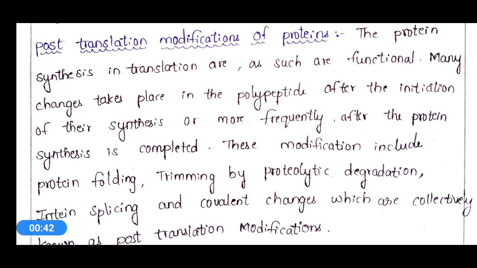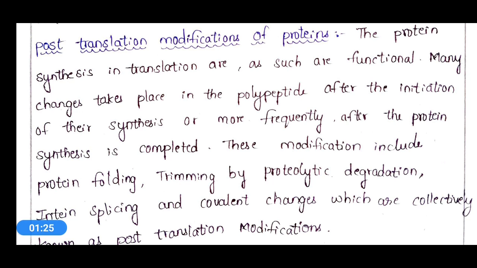Earlier we discussed translation. Now let's see the post-translational modifications of proteins. These are required by the polypeptide chain for its expression. The immature polypeptide chain should be converted into a matured polypeptide chain by post-translational modifications. The proteins synthesized in translation become functional through them, that means these are meant for the functional activity of the protein.